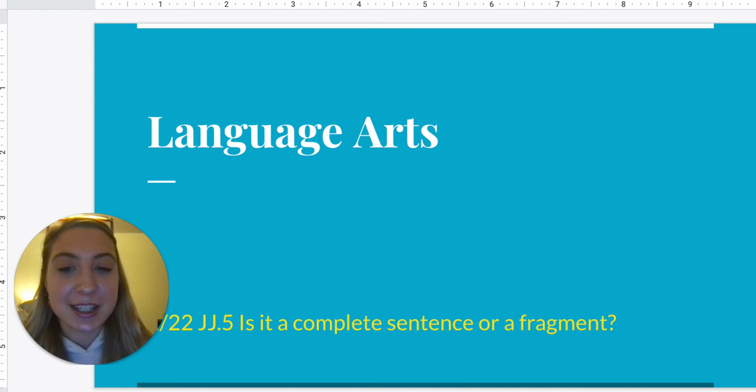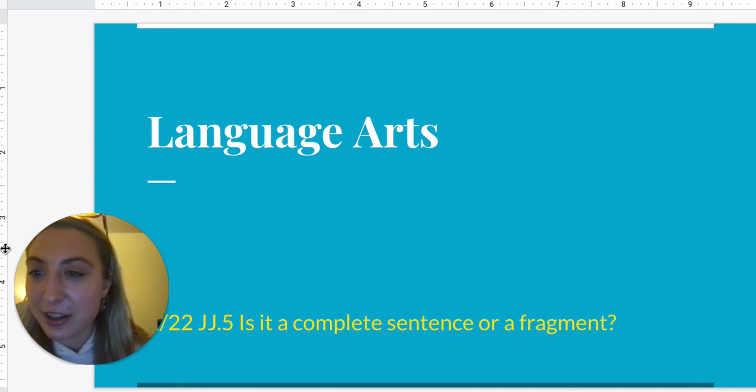And for language arts today, we're going to be talking about whether it is going to be a complete sentence or a sentence fragment. So let's go over what is a complete sentence and what is a sentence fragment.